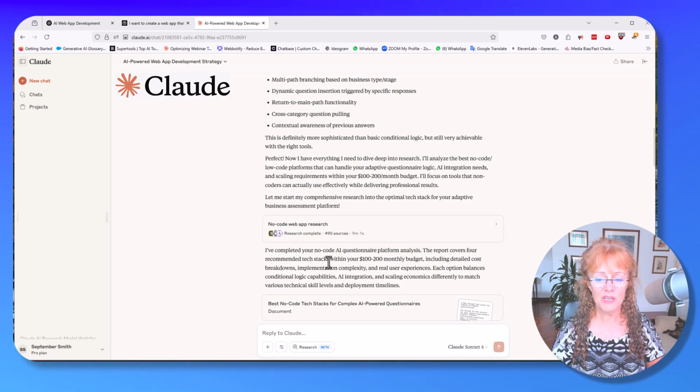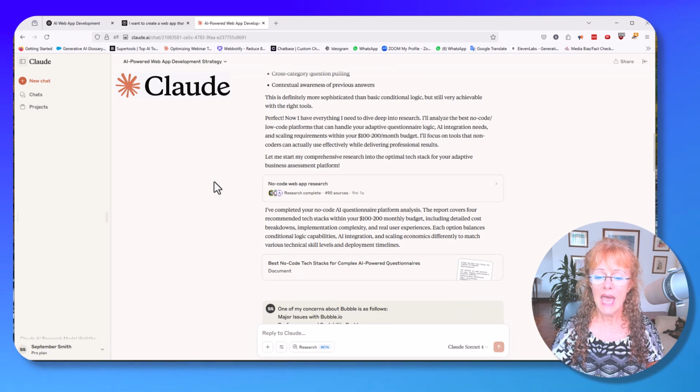It asked me for a budget, and I said, I don't know, for the beta stage, let's go for $100 to $200 monthly. And as you can see, it looked at 490 sources, which is pretty damn impressive. It took 9 minutes to do that. So here's what it gave me.